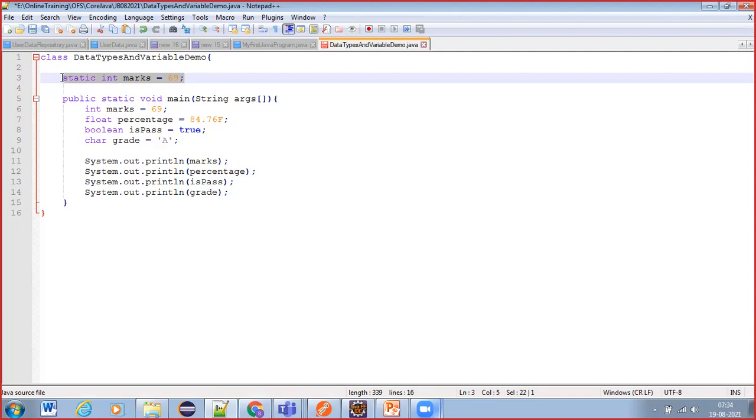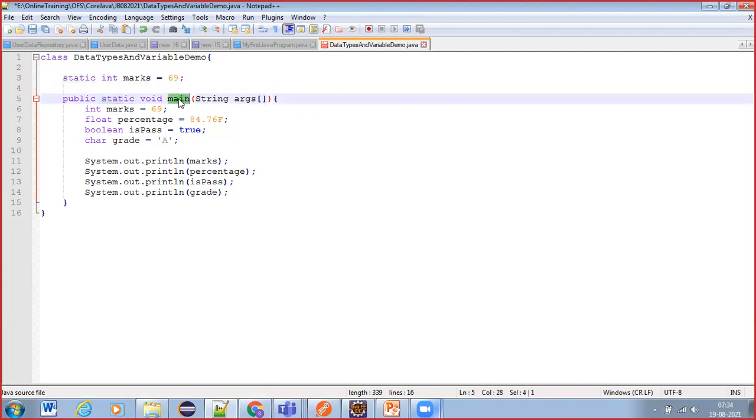But in detail, there is a big story about static. See, here we can already see that before main also we have kept static, right? So we have lots of story about static that we'll understand later. Right now, you just try to remember it. That's it.